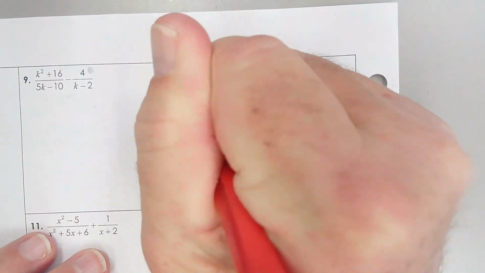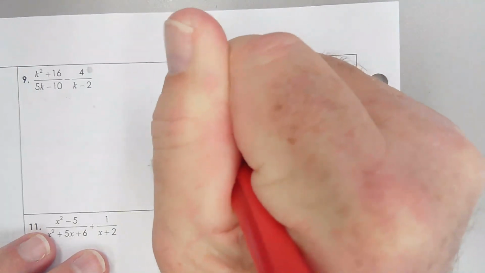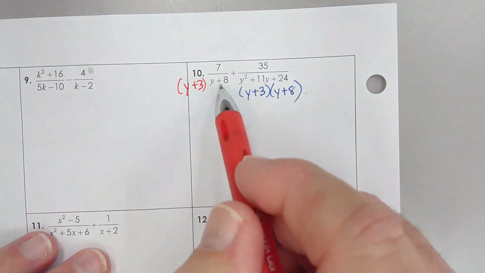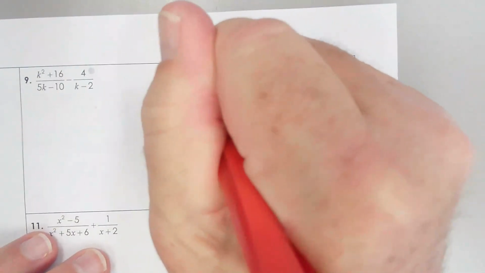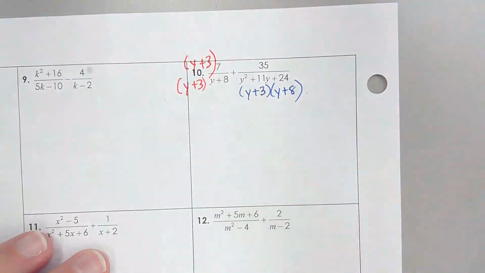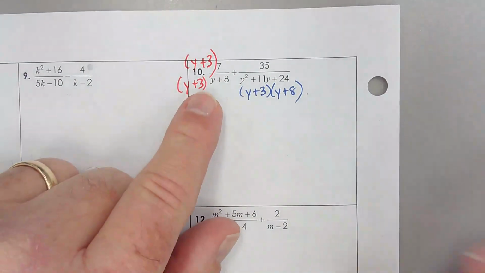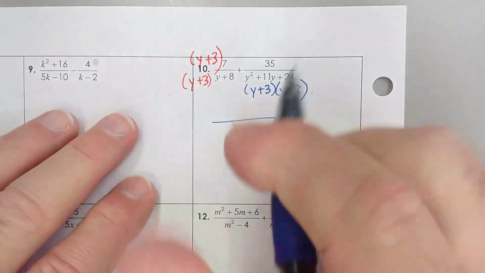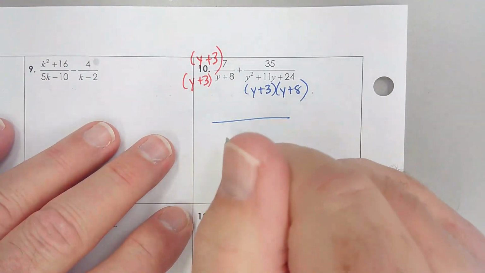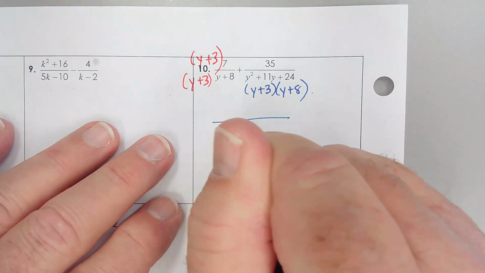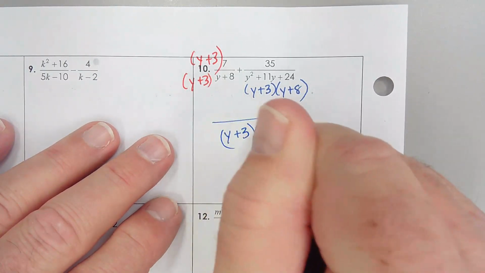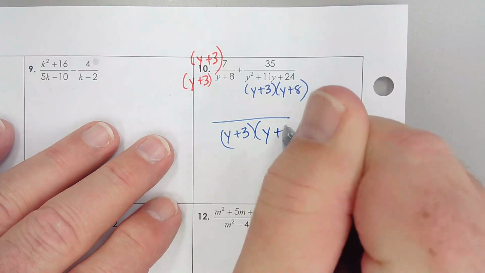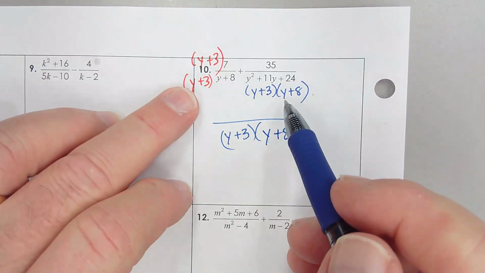So in order to convert it, I simply multiply y plus 3 times the bottom and y plus 3 times the top. That's going to make both denominators the same. So I have this common denominator, and it's looking pretty good. It's y plus 3 times y plus 8, my common denominator.